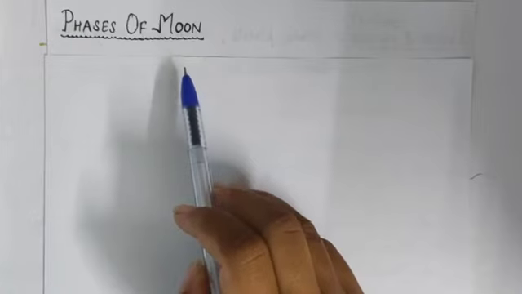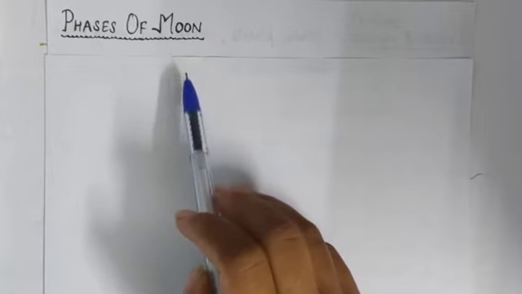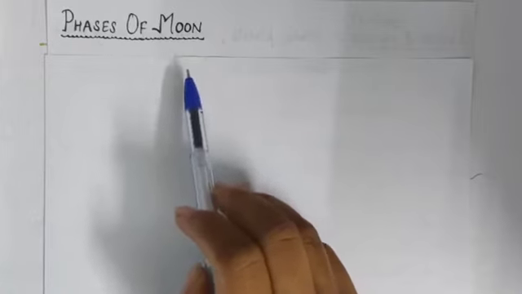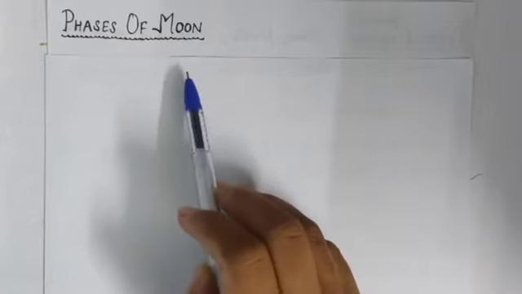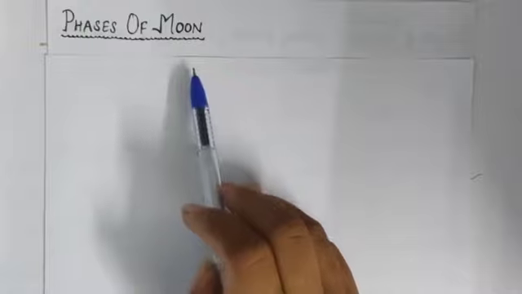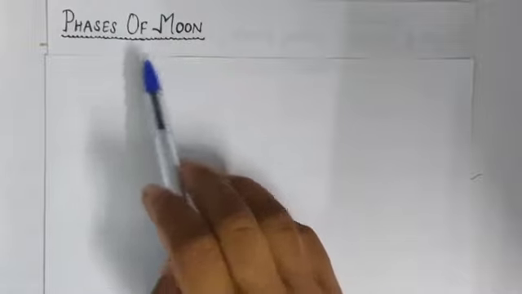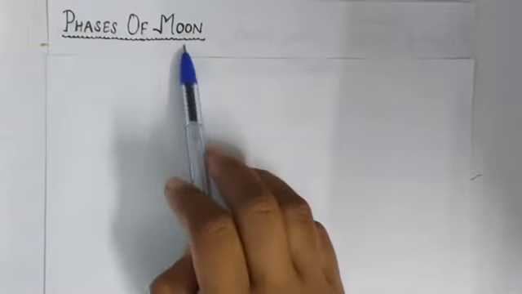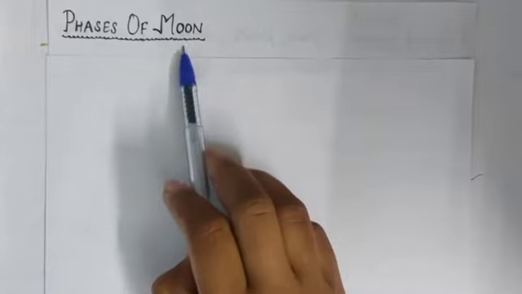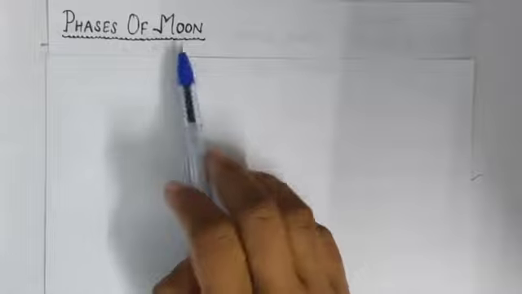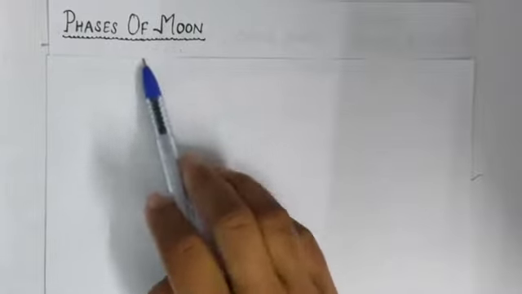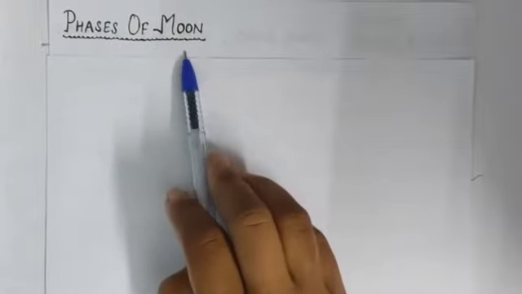On the earth, we can see only a part of the shining side of the moon. The different shapes of the moon that we see from the earth are known as phases of the moon. There are 8 phases of the moon. So let us study each phase of the moon with the help of a diagram.